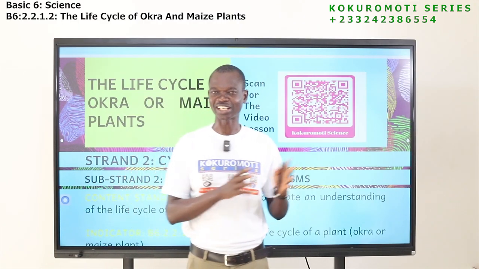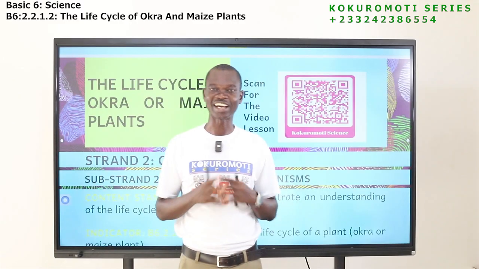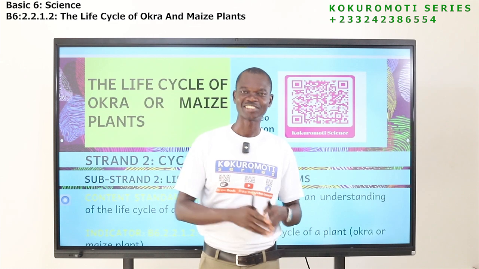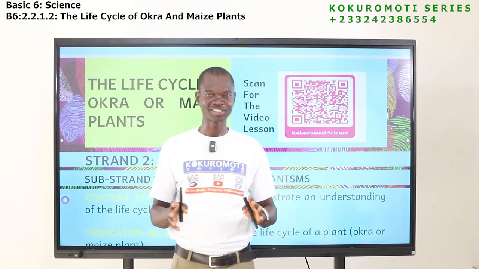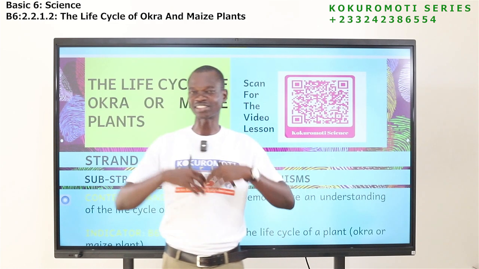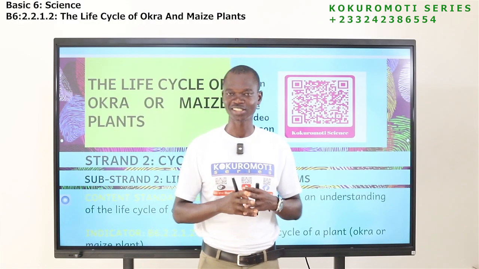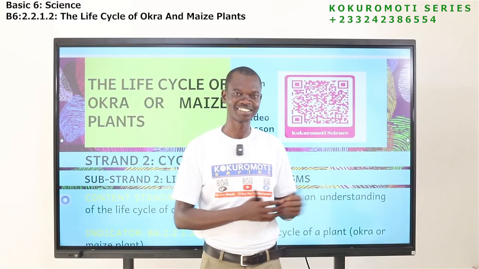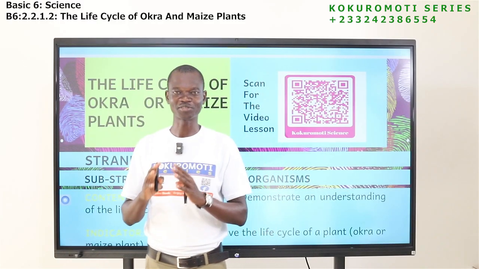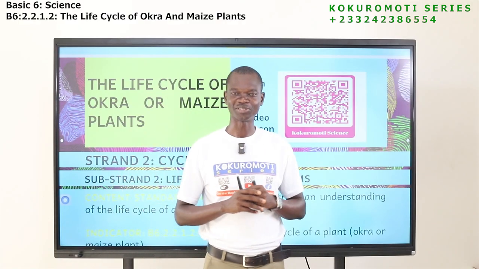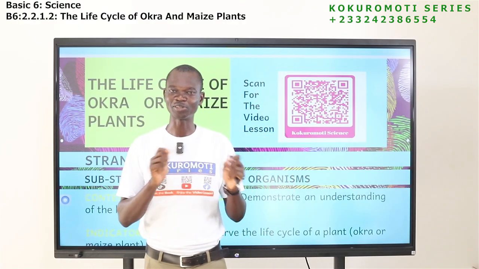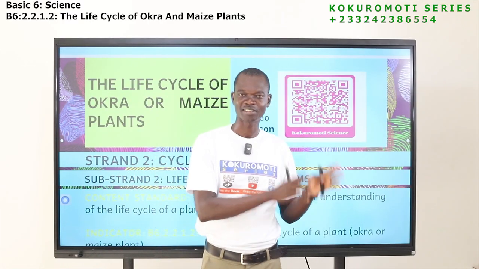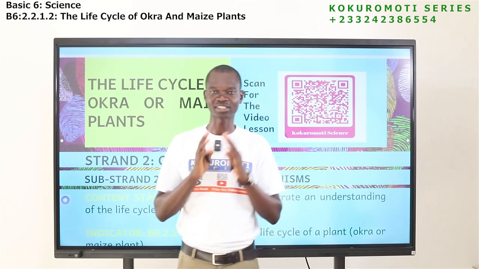I hope you know what an okra is. You don't know okra? Okra is okra, yes, we call it okra. So if you say okra, you are not wrong. So don't be confused and don't be thinking about something different. I know you like banku. What do we use to prepare banku? Is it not maize? So if you have your banku and your okra stew, you know what will happen. Today we are going to look at the combination, the okra plants and the maize plants, their life cycle.